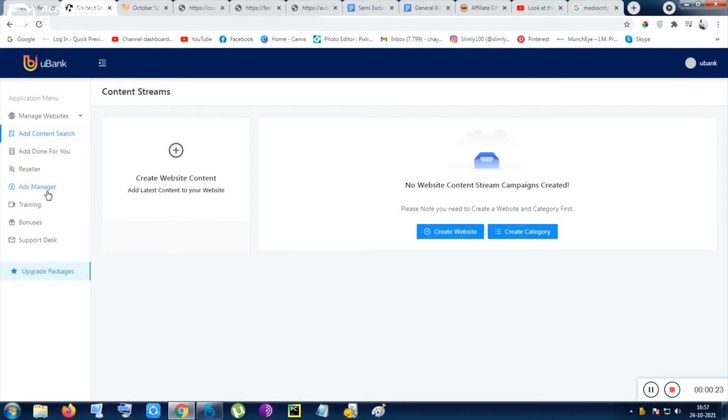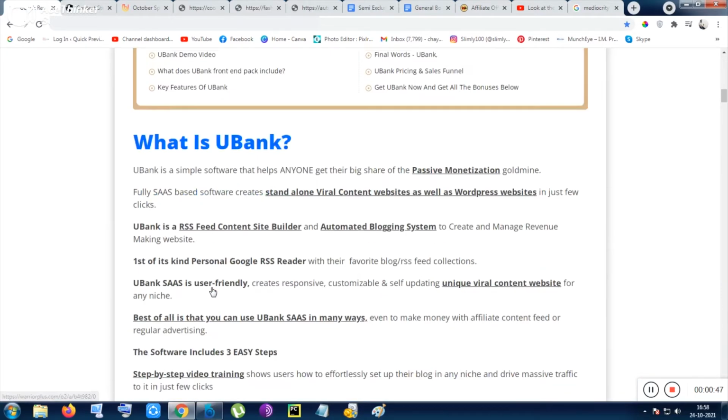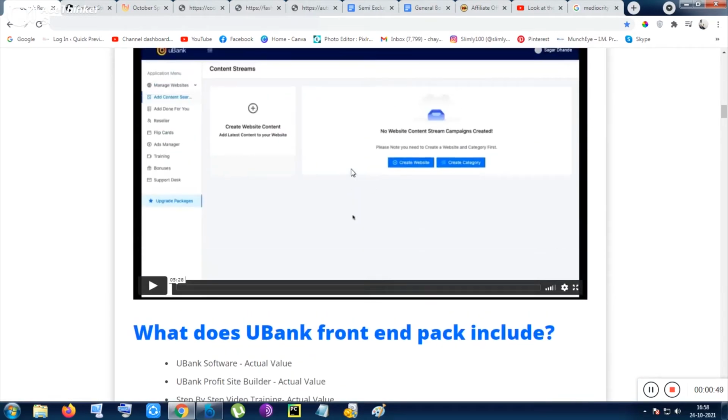Okay, so let me show you how you can do it, but let me make it clear, this tool is a little bit complex for me. That is why maybe I cannot show you the whole tool, and there are so many things to do. This tool looks so simple, but it is a little bit complex for me. Maybe it is okay or very simple for you, because the tutorial is given inside this page. You can go through the tutorials,